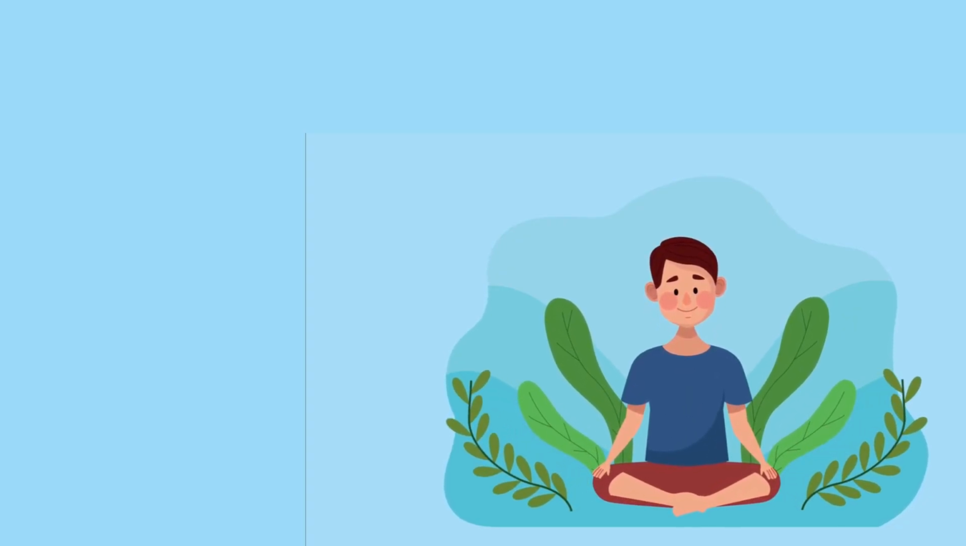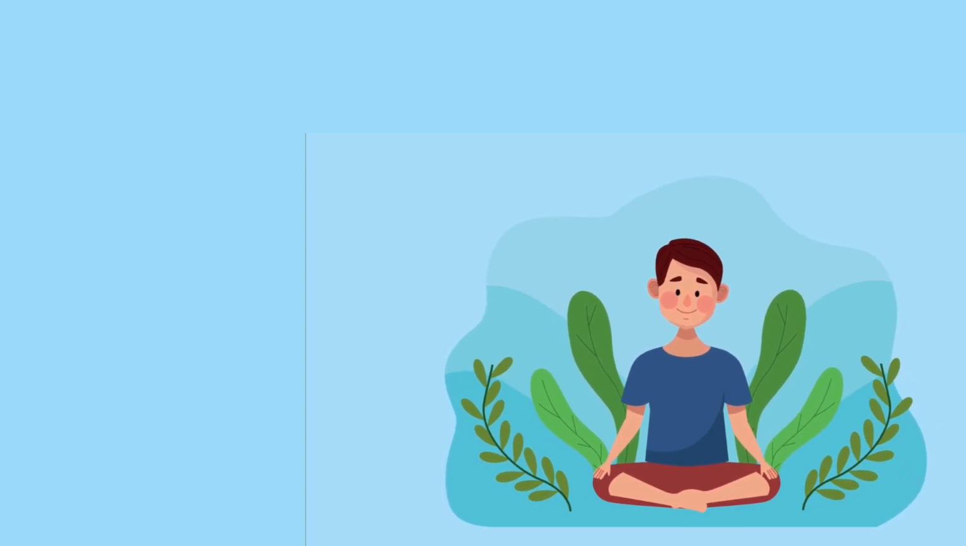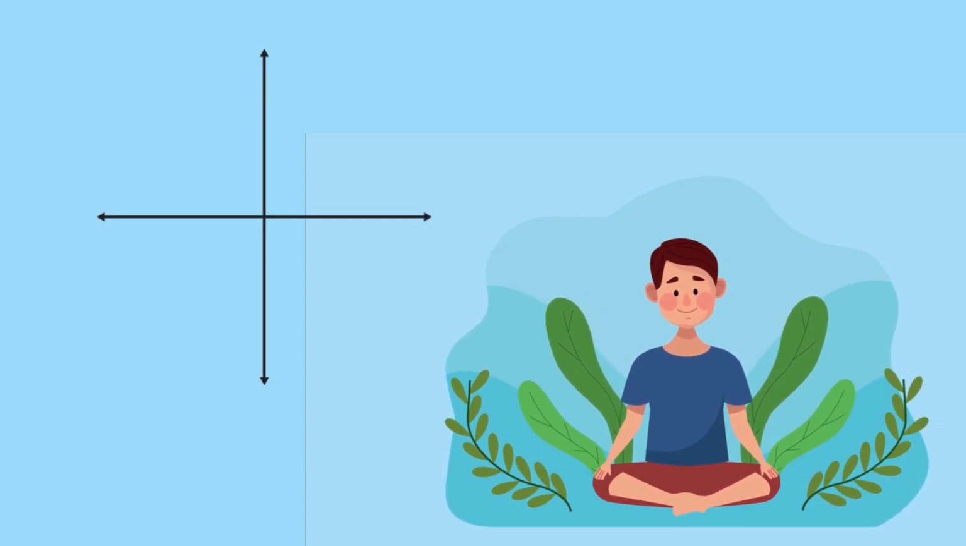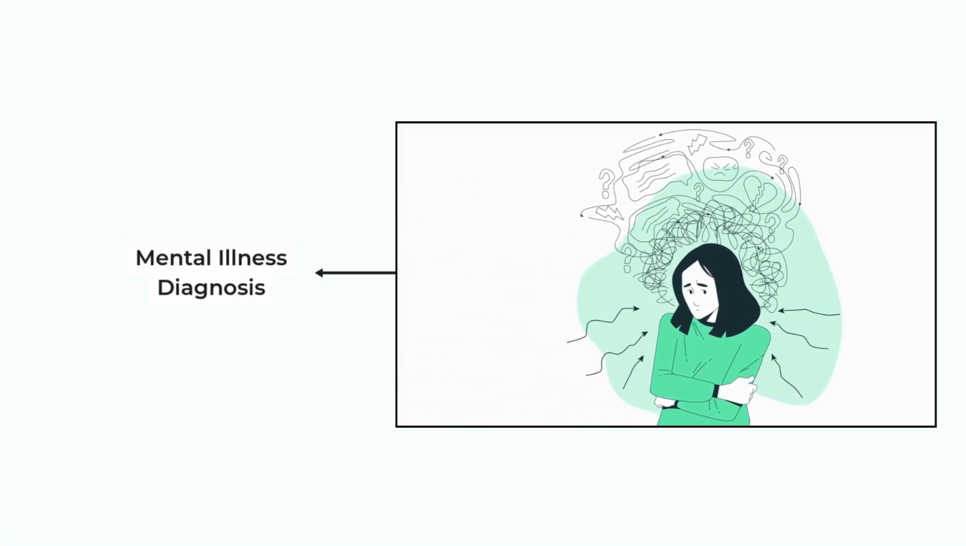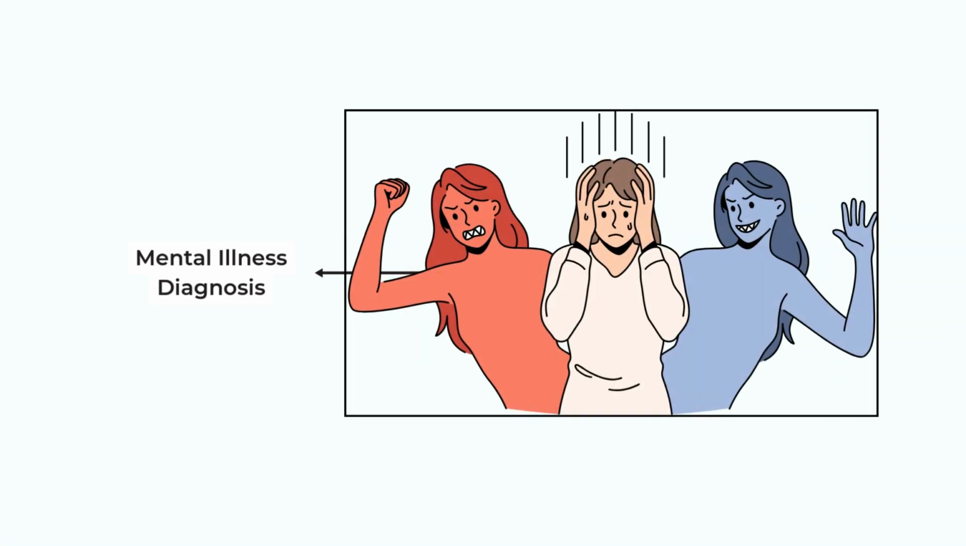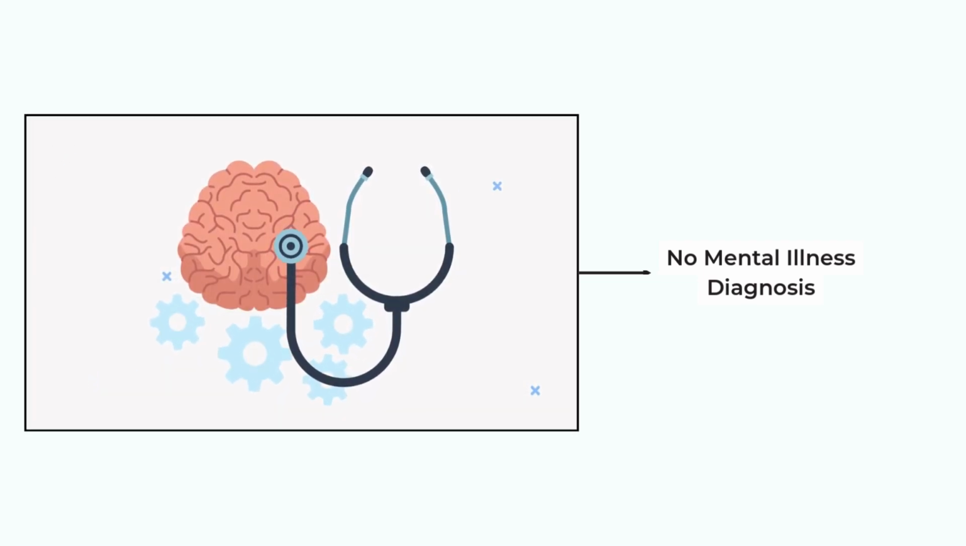Mental health is a complex and dynamic concept that can be visualized as a two-axis continuum. On the horizontal axis, we move from mental illness diagnosis, where a person has been given a diagnosis by a health professional, such as bipolar disorder or clinical depression, to no mental illness diagnosis, where a person has never had any significant troubles that have warranted an official diagnosis.